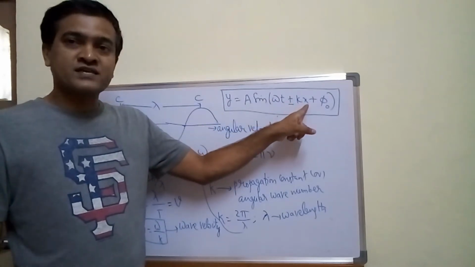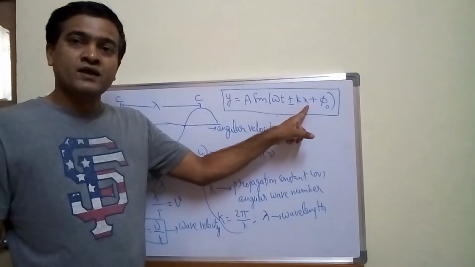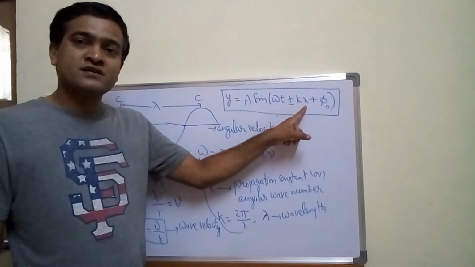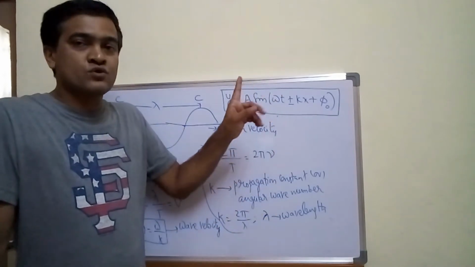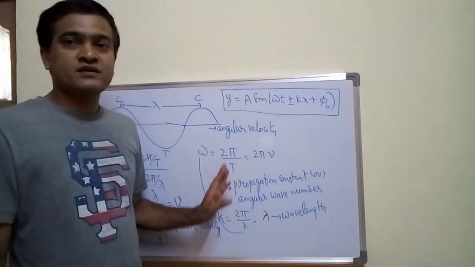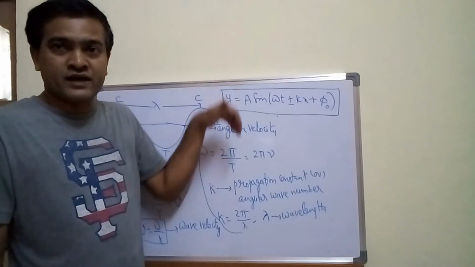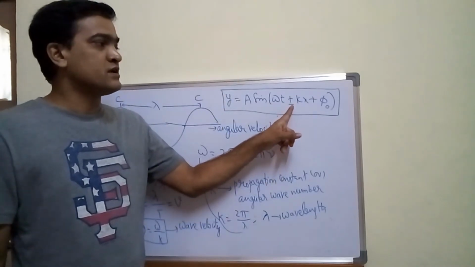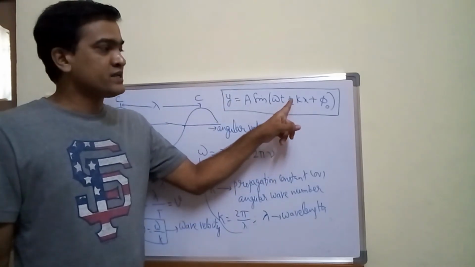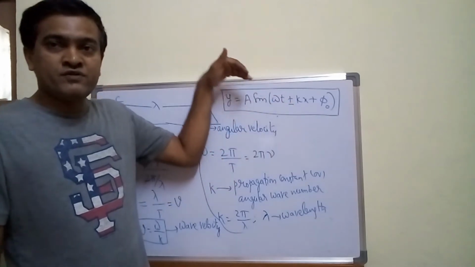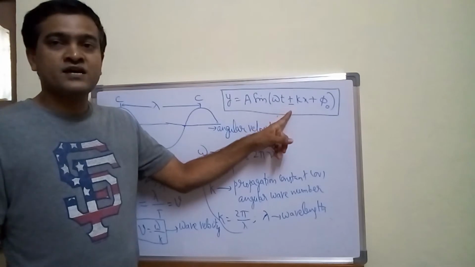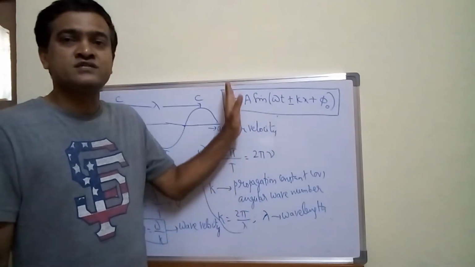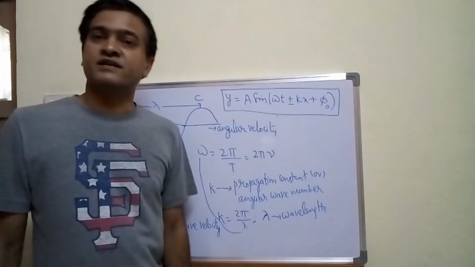In place of x if I write y, that means wave is advancing in the y direction, and the wave is traveling in the positive y direction or negative y direction, depends upon the sign. If I take plus sign, the wave is traveling towards negative y direction. If I take minus sign, then the wave is traveling towards positive y direction.